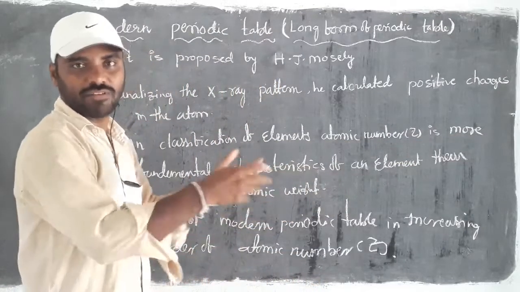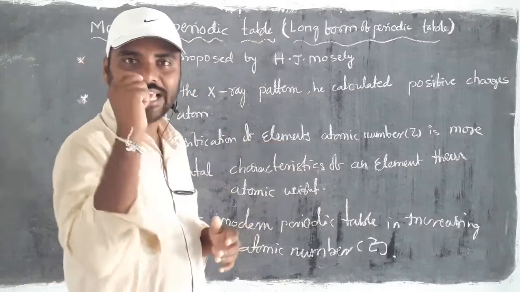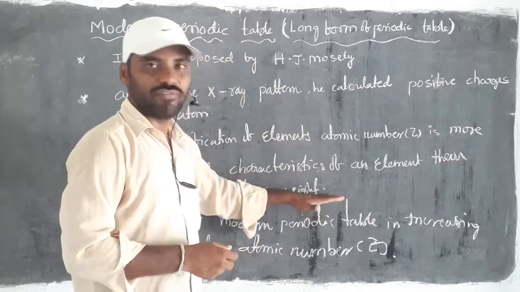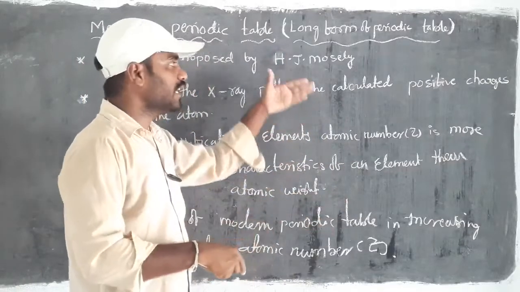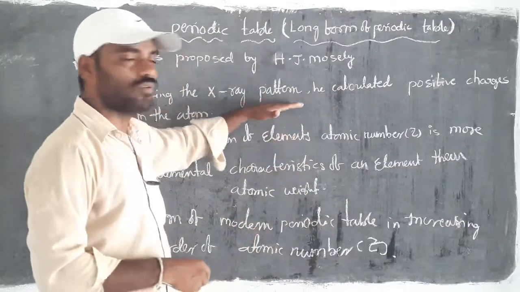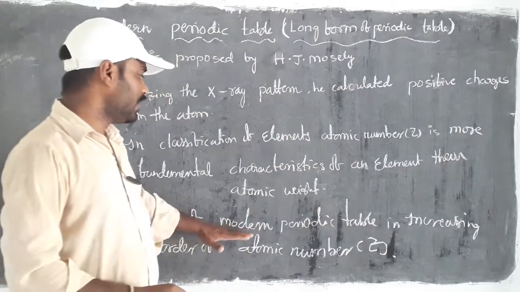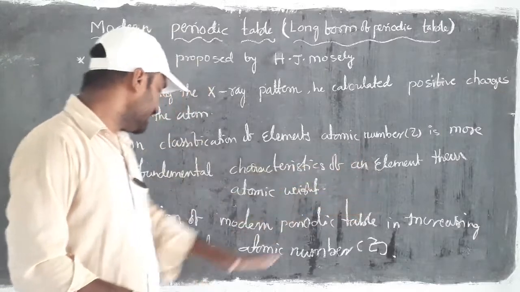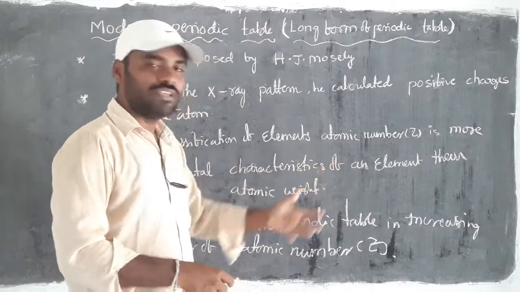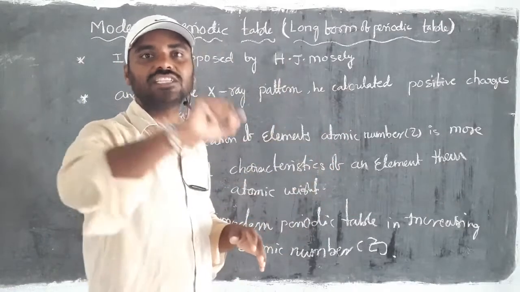So whatever the atomic number is, it is the exact method to classify the elements, rather than atomic weight. So the classification of elements is considered on the basis of only the atomic number. The modern periodic table is designed in increasing order of atomic number. In the same way, Mendeleev designed his periodic table based on increasing order of atomic weights.